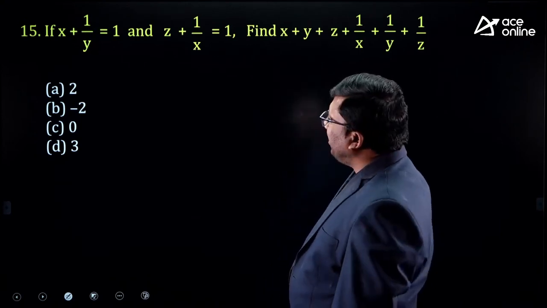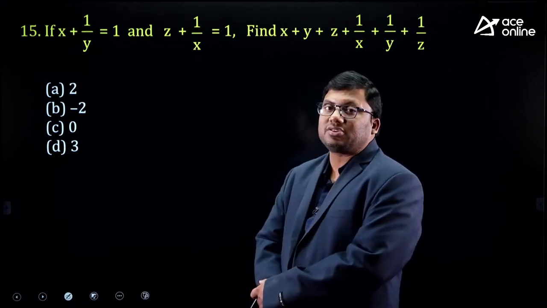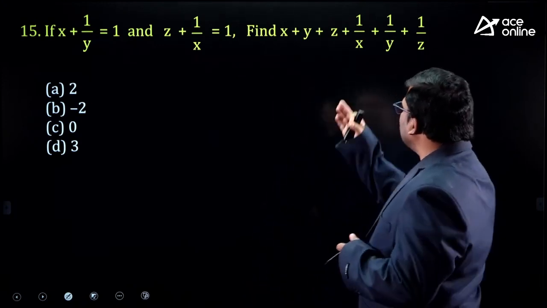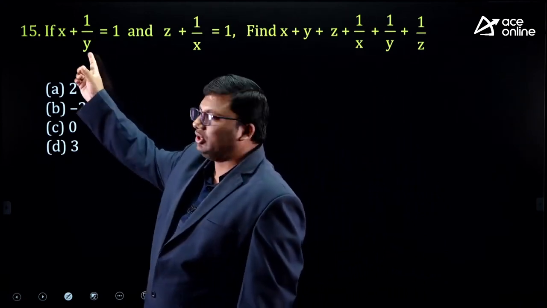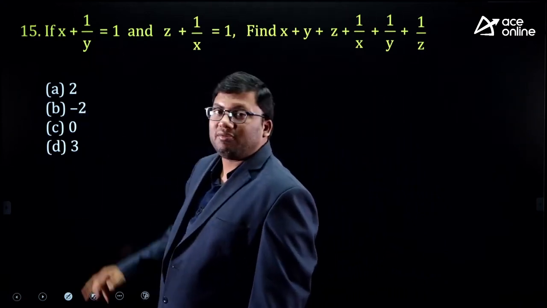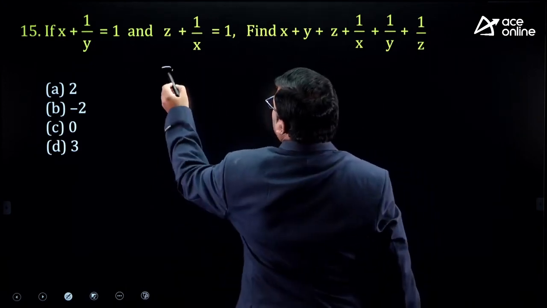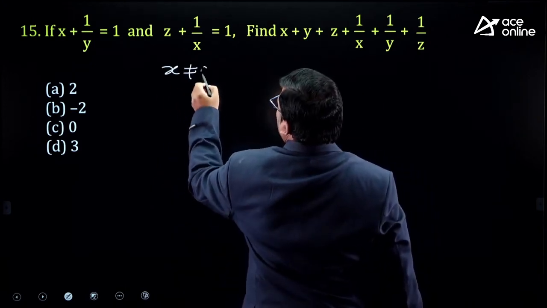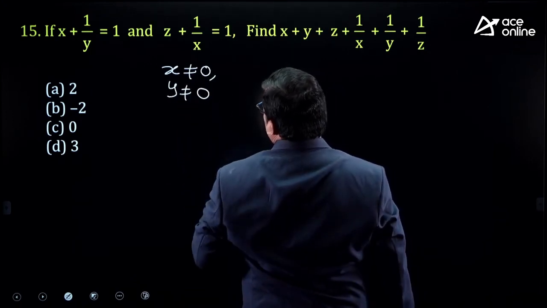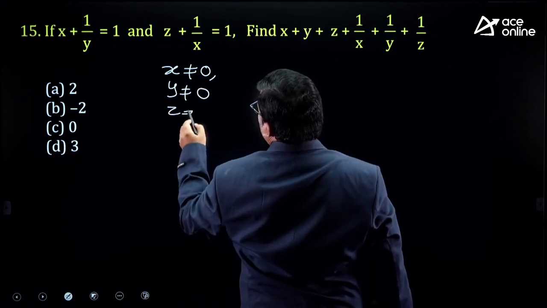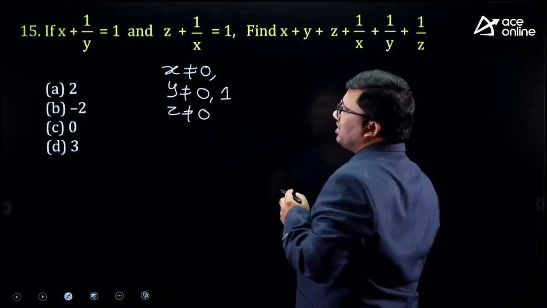This is an algebraic question. x plus 1 by y equals 1, z plus 1 by x equals 1. He is asking the value of this expression. Suppose if I take y value 1, x will become 1 minus 1, 0. x cannot be 0. y cannot be 0. So obviously z cannot be 0. y cannot be 1 because x will become 0.